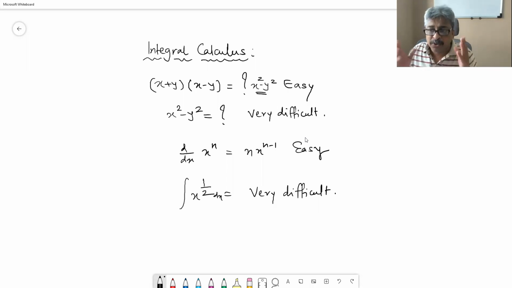Of course we will have methods of doing it, but all the methods are basically investigations, figuring out how to reach the final conclusion. And it might happen that sometimes you might not get the solution.